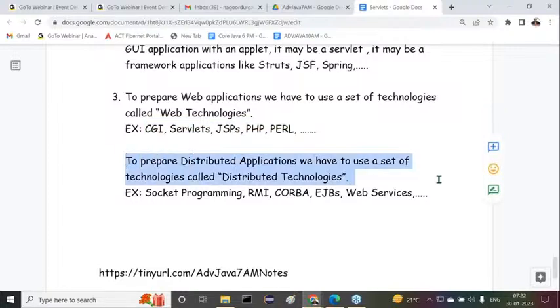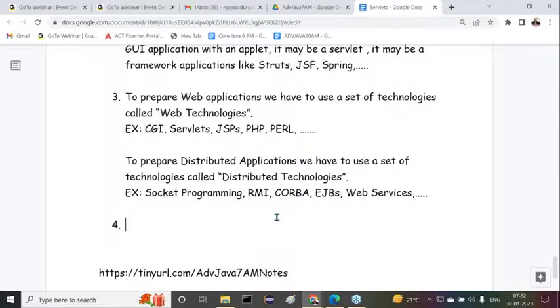To prepare distributed applications, we have to use distributed technologies, examples being socket programming, RMI, CORBA, EJBs, web services, and so on.